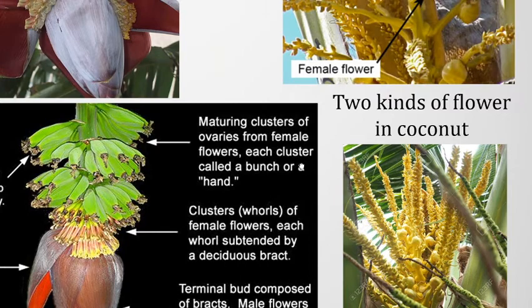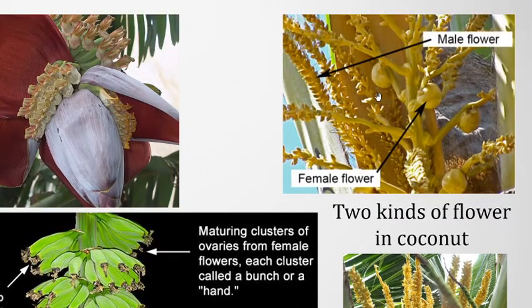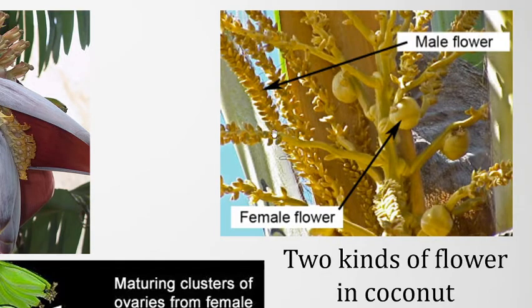And we see also there are two kinds of flowers on the coconut. Here we see that this small sized flower is called the male flower, and the ball-like structures we see are called female flowers. What happens is, pollen grains are produced from the male flowers, and the pollen grains eventually reach the female flowers on this ball-like structure, and then fertilize the female flower, and this female flower grows bigger to produce a coconut.